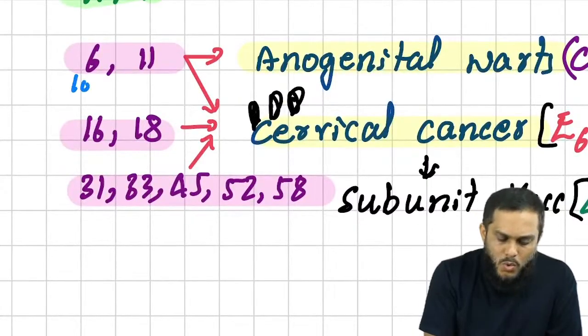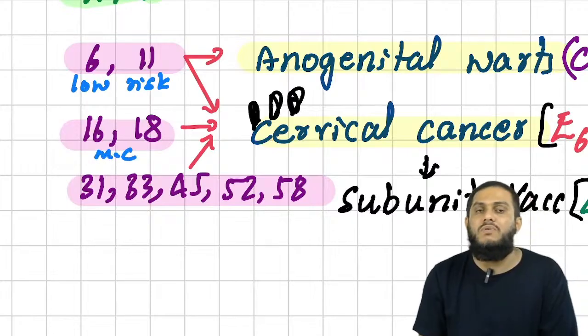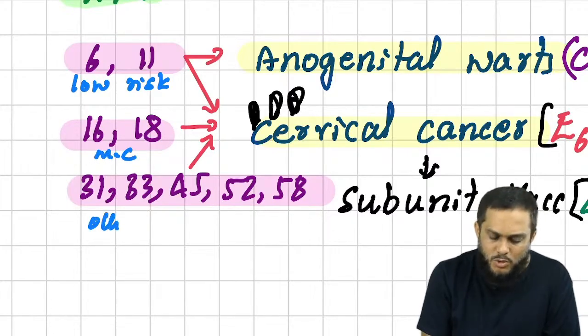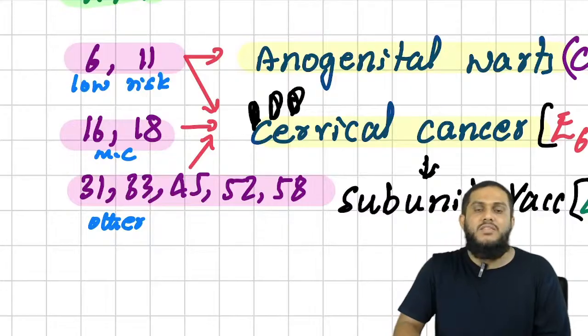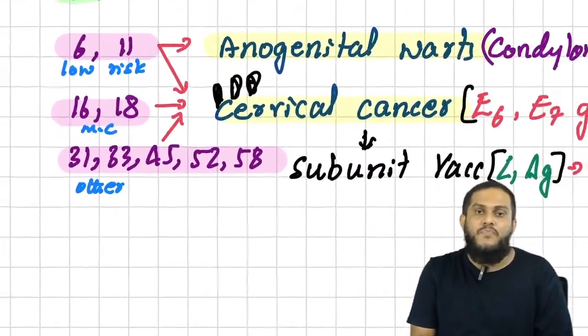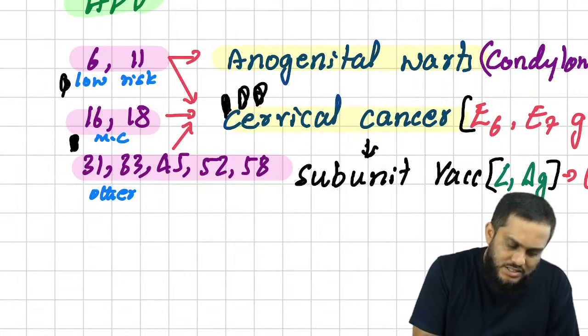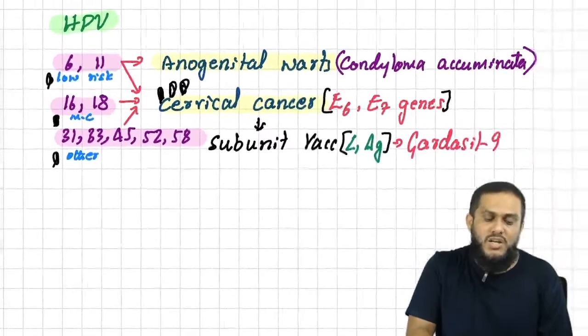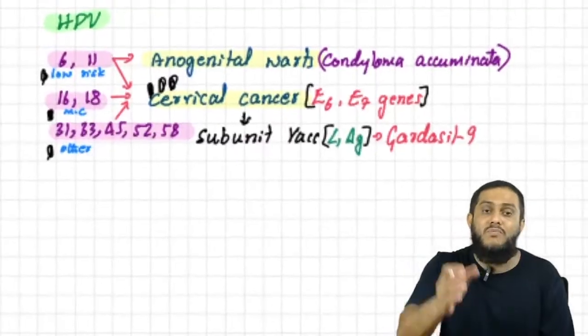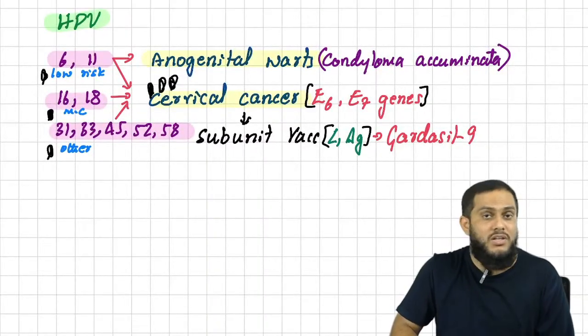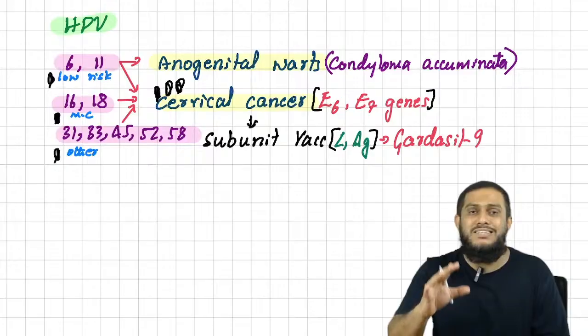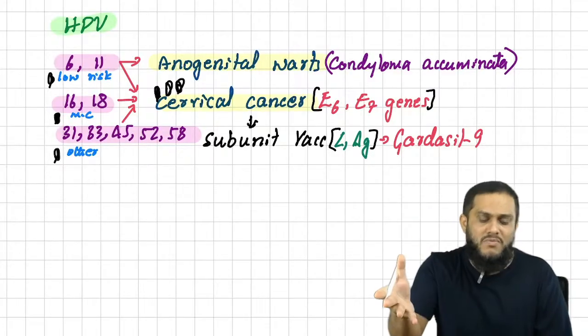which are the low-risk ones causing cervical cancer? 6 and 11. Which are the most common causing cervical cancer? 16 and 18. Which are the other serotypes causing cervical cancer? 31, 33, 45, 52, 58. Sir, I have given the headlines because that is what they ask in the exam. What they ask is which serotypes are low risk for cervical cancer, and which are the most common.